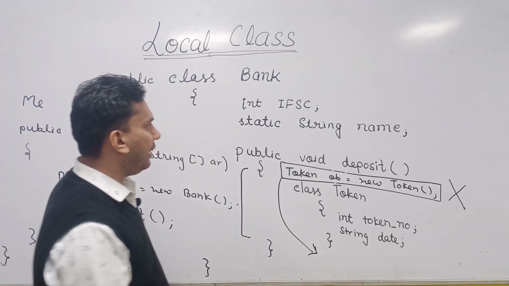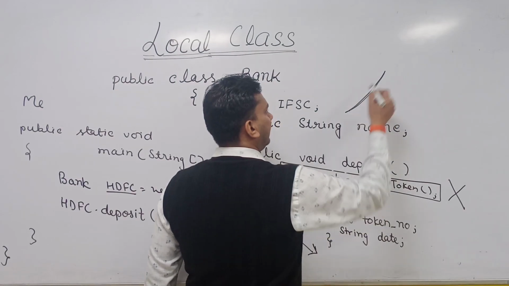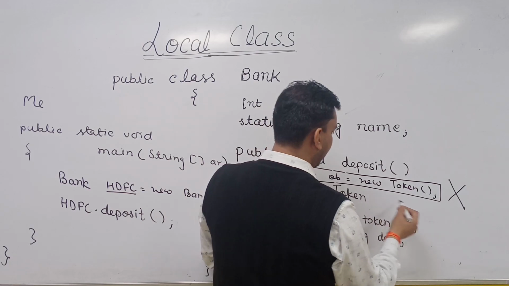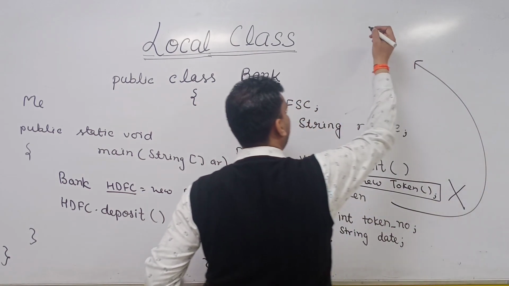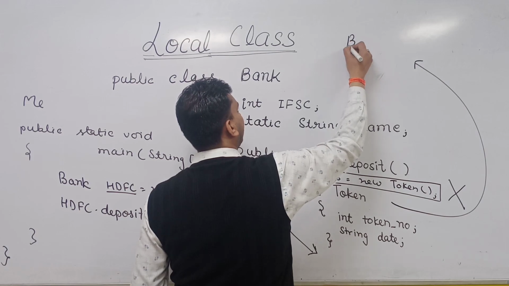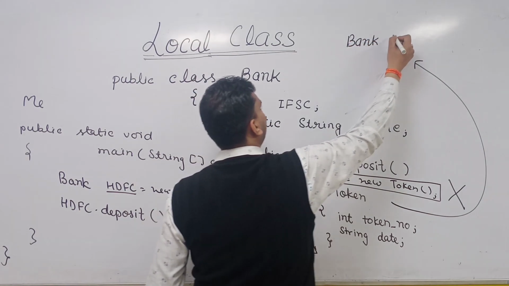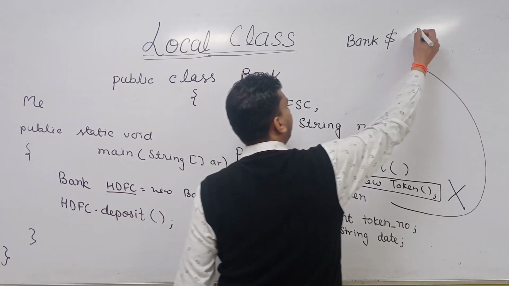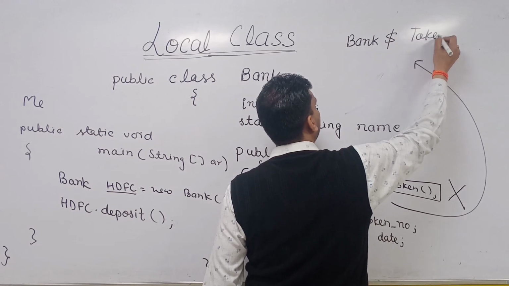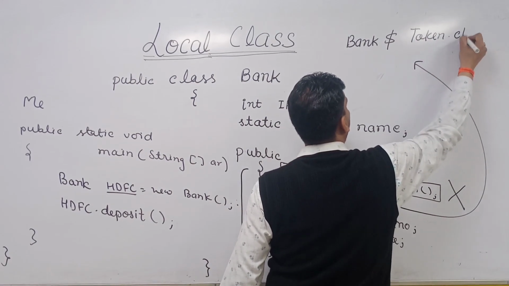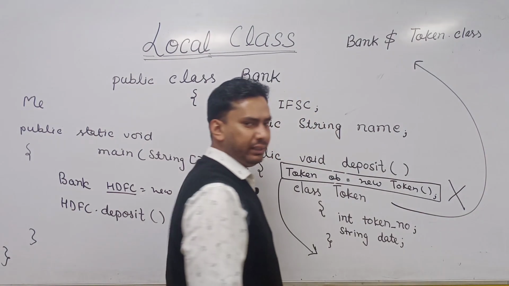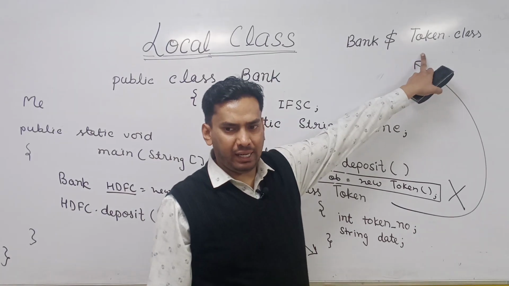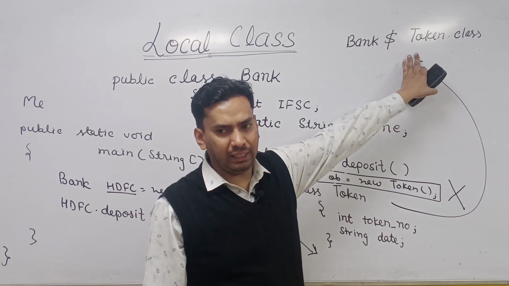But in case of a local class, it is also named as outer class name, like here we have bank, dollar, nested class name, token. But it will add some integer values also. It will not name it as bank dollar token, otherwise you would understand this is a nested class.